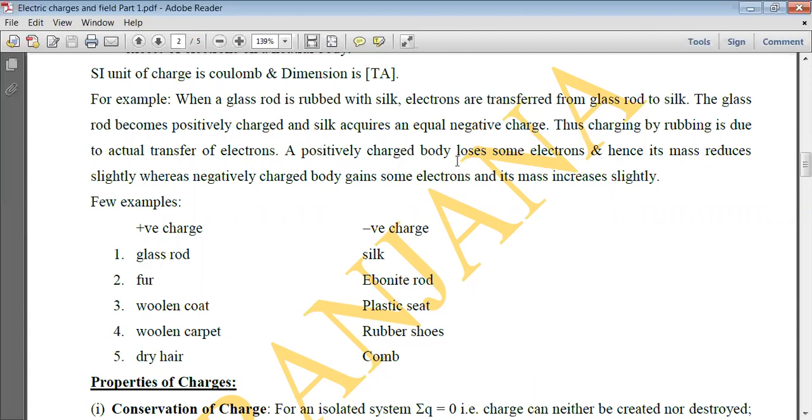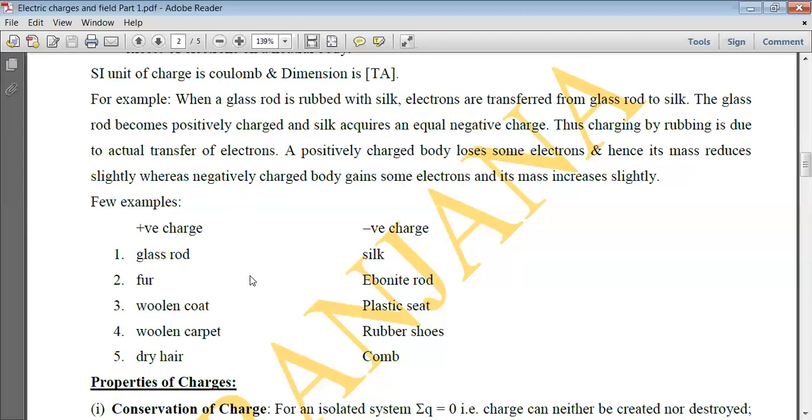A positively charged body loses some electrons and hence its mass also reduces slightly, whereas a negatively charged body gains some electrons and its mass also increases slightly. The mass of one electron is 9.1 into 10 raised to the power minus 31 kg. So slightly the mass increases for the body which is negatively charged, and for the body which is positively charged, its mass also reduces slightly. Let's take a few more examples.